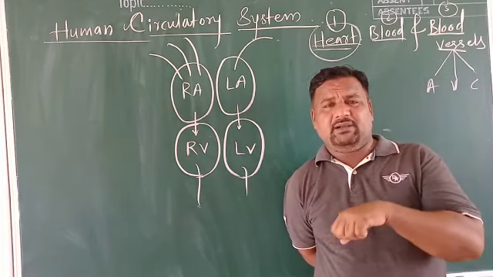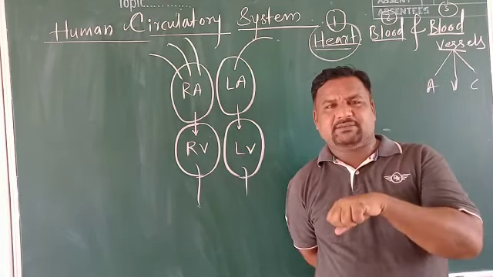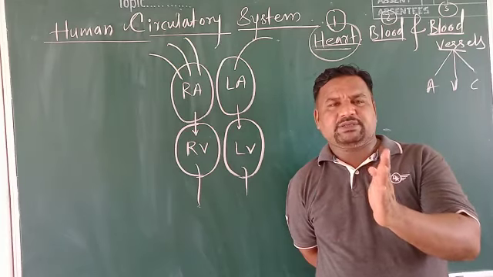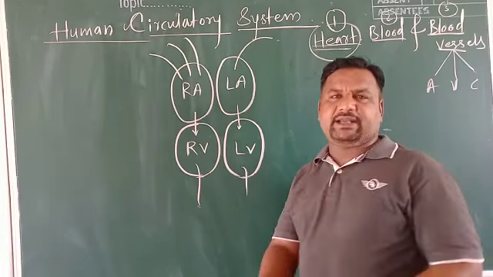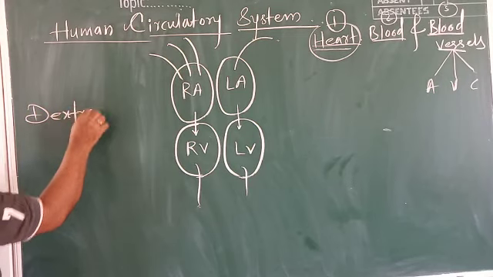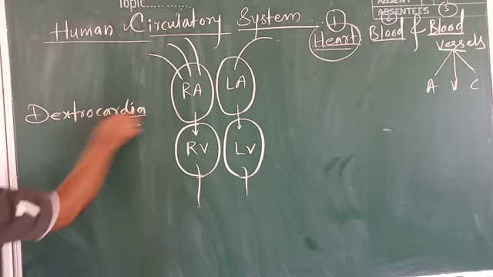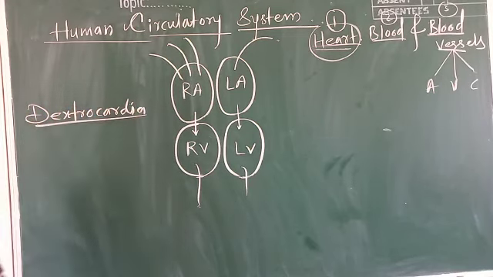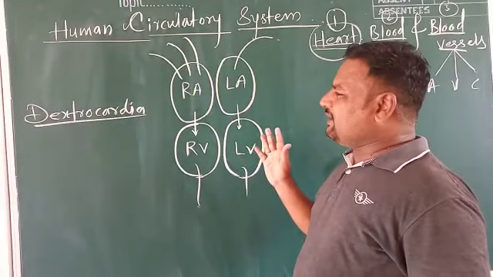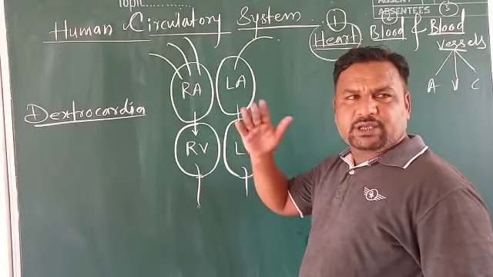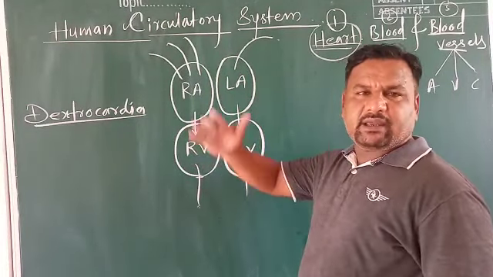But in some individuals with a defect, the heart is present towards the complete right side, and such a defect is called dextrocardia. What is dextrocardia? An individual has the heart on the complete right side, but will not have any other abnormalities. He looks like any other human being, but his heart is located towards the right side, and medically that term is called dextrocardia.